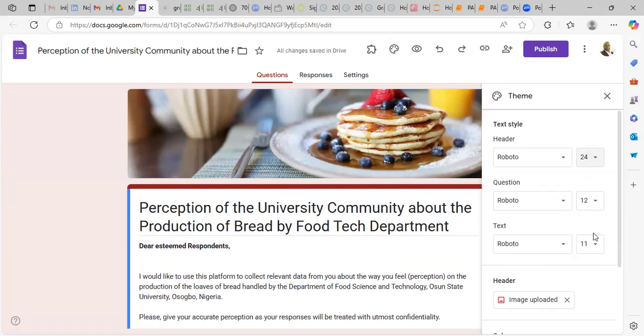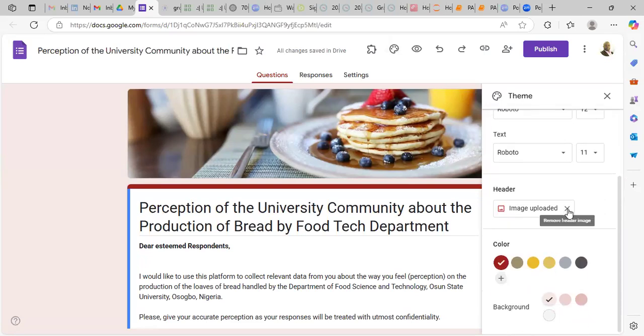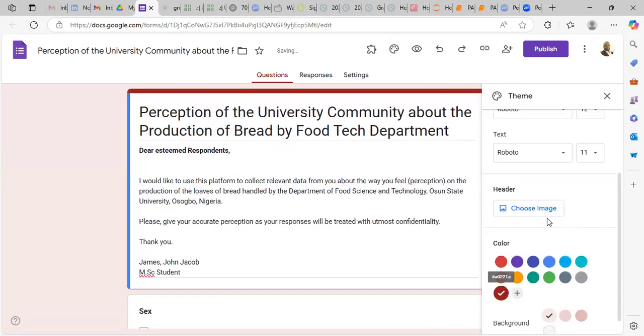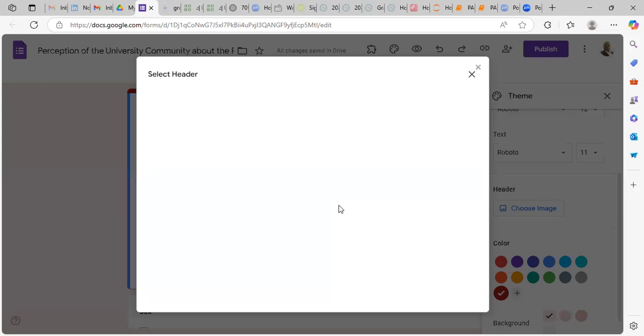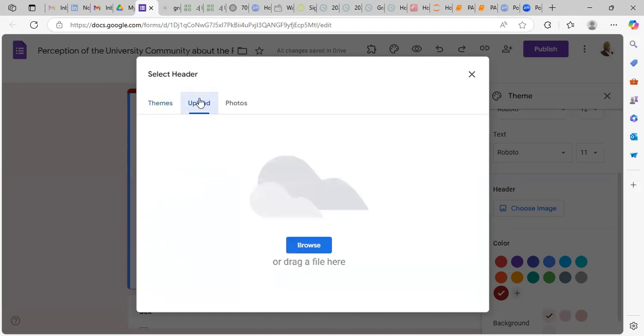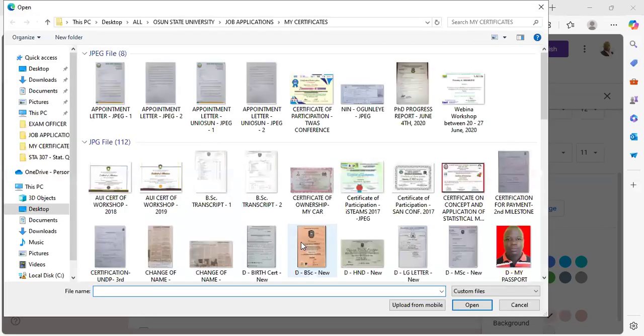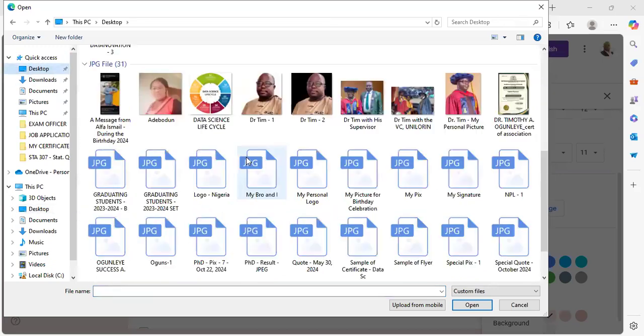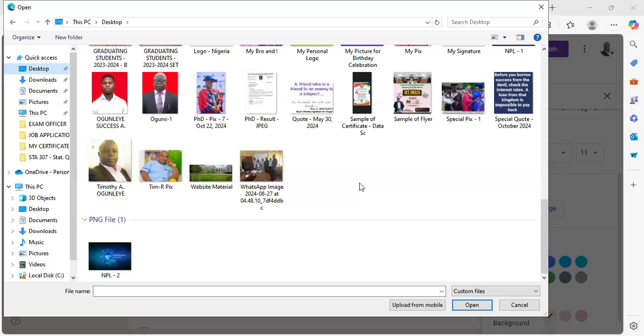So you can also come to this image, close the image, then choose another image. You can choose the image from your computer. Instead of the film here, you can choose the image from your upload. If you have a particular image that you want to show on your computer, you can go and pick an image on your computer.